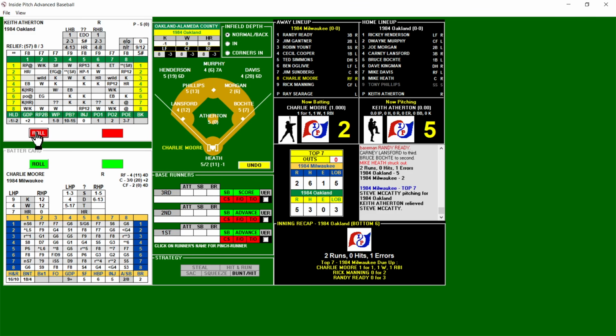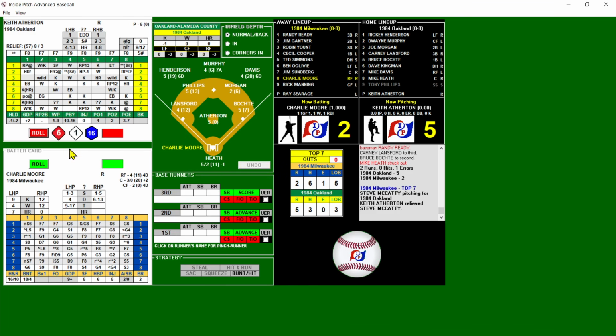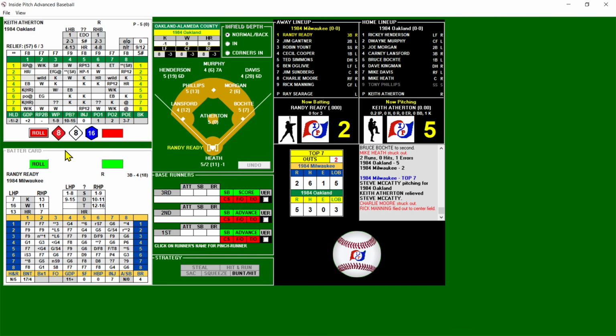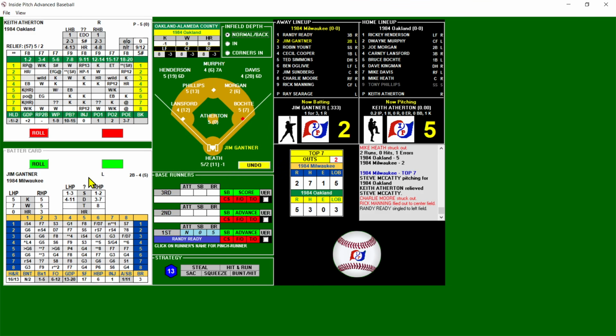5-2 A's here in the top of the 7th. And K chance and struck him out. 1 out. That'll bring up Manning. And that looks like also a K chance, but it's going to miss. 19 too big. And there's a star 1. Fly out. 2 out. Bring up Randy Reddy. Top of the order. And there's a base hit. That's a straight single there. Single to left field. Runner on first. 2 out for Jimmy Gantner.